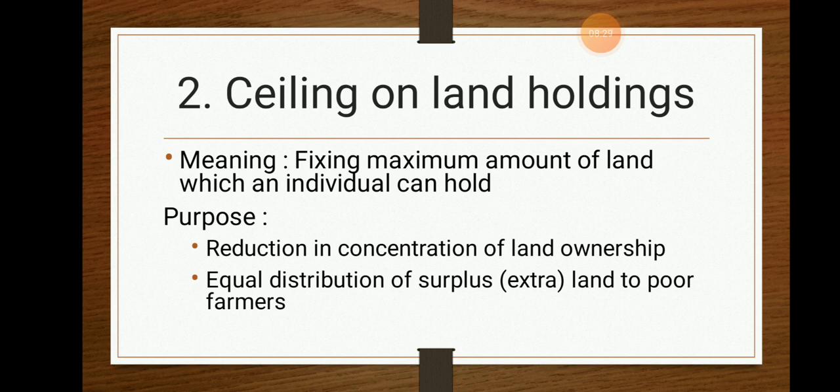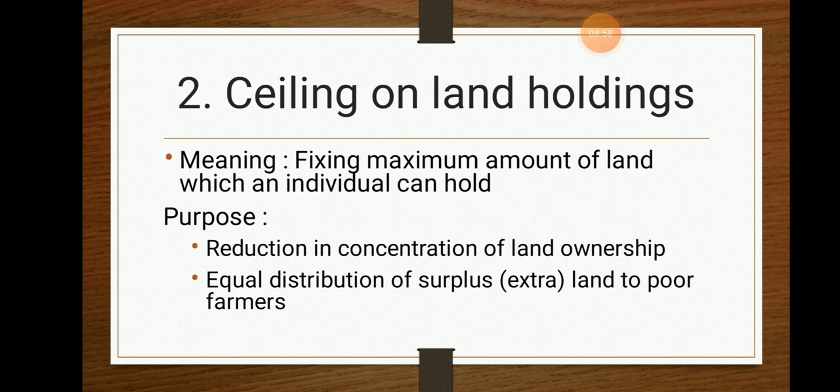So that is known as equal distribution of land under the land ceiling. The government decided the maximum amount of land for all the farmers, so that there will be a ceiling which will be equal for everyone. If you have more than the maximum amount of land, as told earlier, the extra land will be given to the government or to your friends, so that there will be an equal distribution of land.